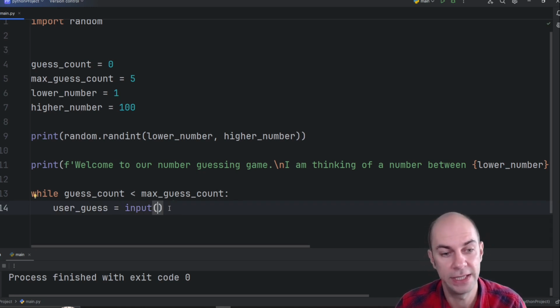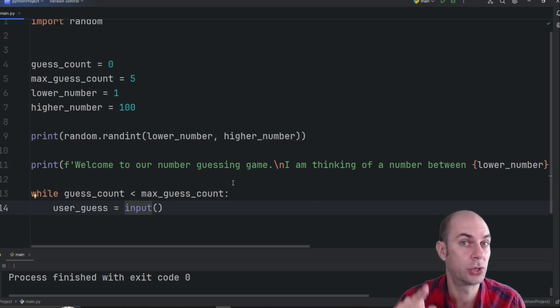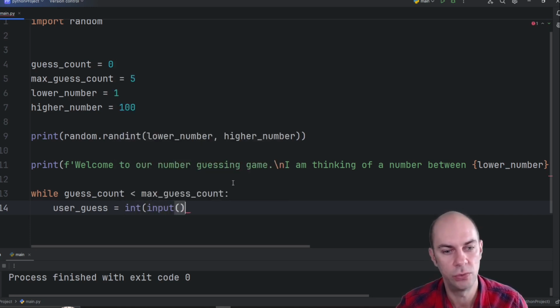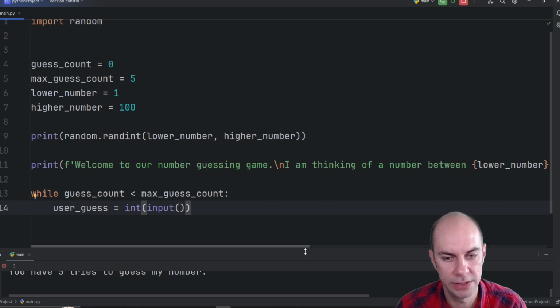So what I'm going to say here is simply give me a user guess. And of course, I'm asking the user to input something. And remember, that's going to be a string. So I need to cast it into an integer. Okay, and that should hopefully provide my user guess. So let me just run it and see what happens.